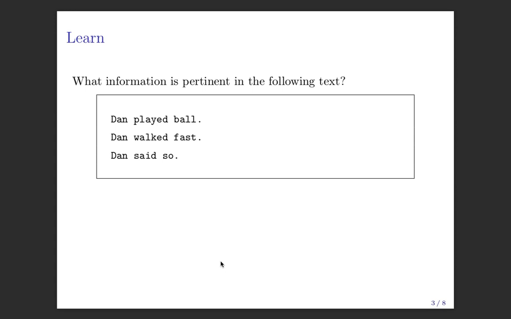We want to somehow remember that Dan was first, and then played was second, and walk was second, and said was second. Like first what? First in that sentence? Like first in the first sentence, or first in all sentences?